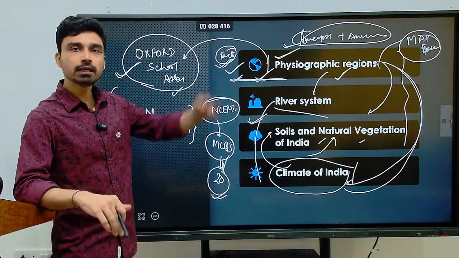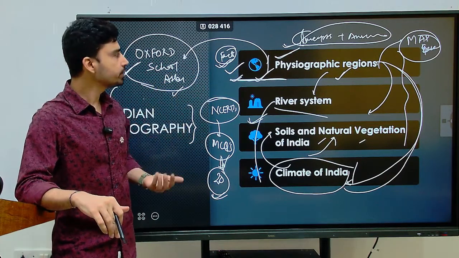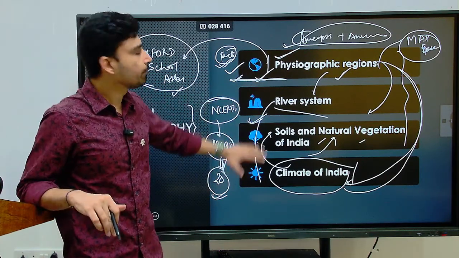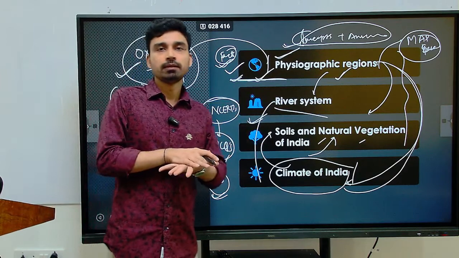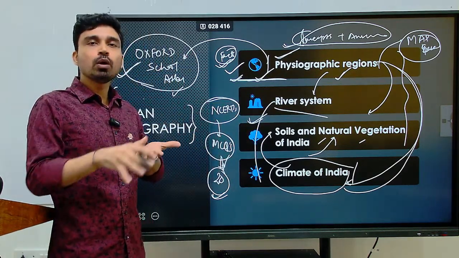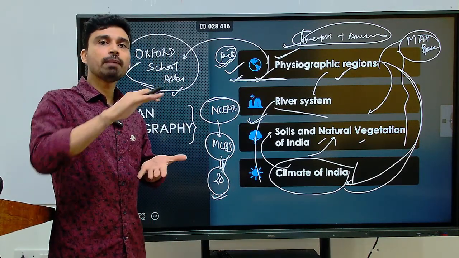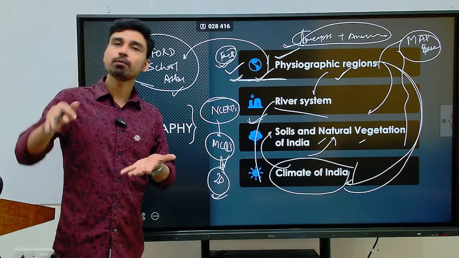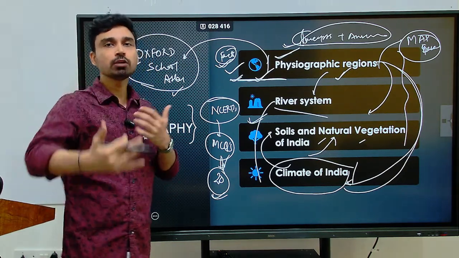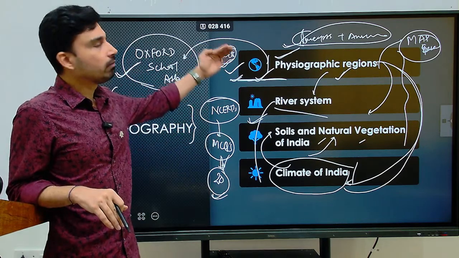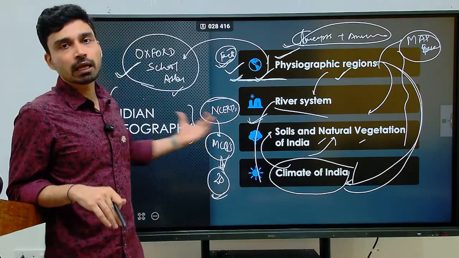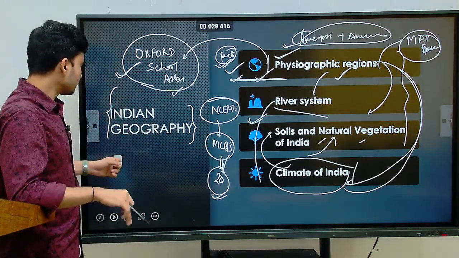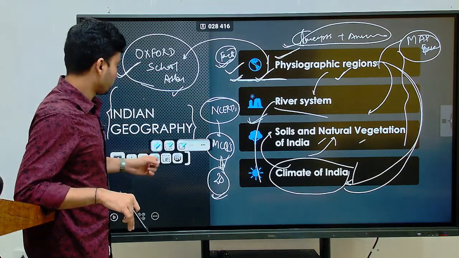If you are done with 2 to 3 revisions, 2 to 3 iterations, then the 4th or 5th time try to see how we can overlap the maps of India: how we can overlap the map of climate of India with the map of soils of India, and how we can overlap the map of soils of India with the related natural vegetation of India. It will become much easier in the end if you are able to do so. That is about Indian geography.